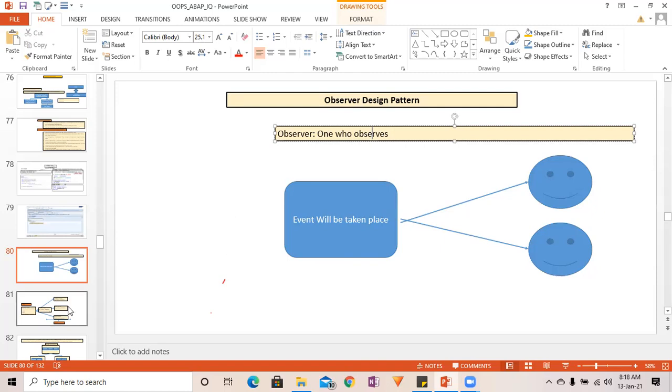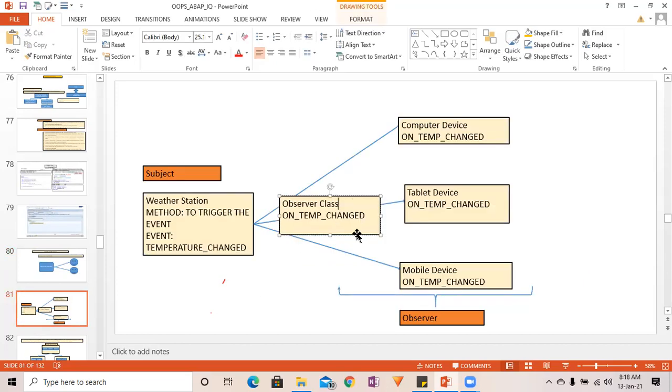Another very good example over here is, right, you have a weather station. This is very popular on the internet. If you search for the observer design pattern, you will see this example in many places. Suppose you have a weather station, and whenever there is any change in the weather, that weather station is going to propagate the message to the different devices, tablet device, computer device, the mobile device, whichever is connected with this weather station.